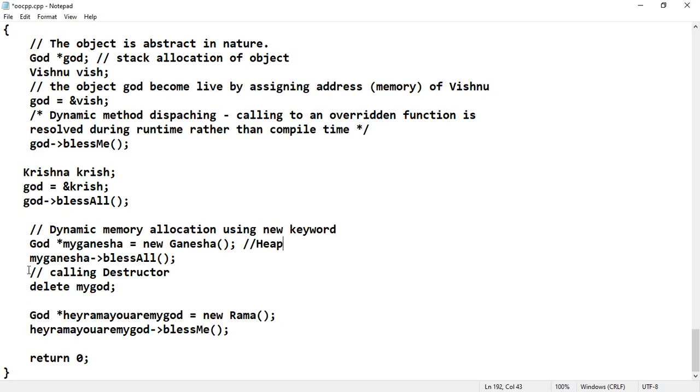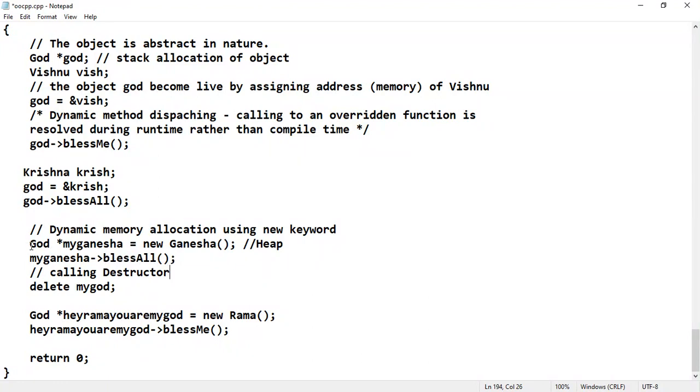So here next is myGanesha arrow mark bless all. That means which function will be called here? The bless all function which is defined in the myGanesha or Ganesha class will be executed. So here God star myGanesha is equal to new Ganesha.